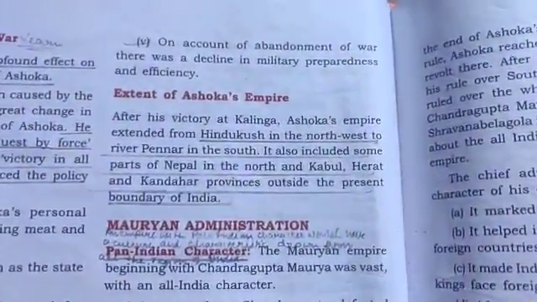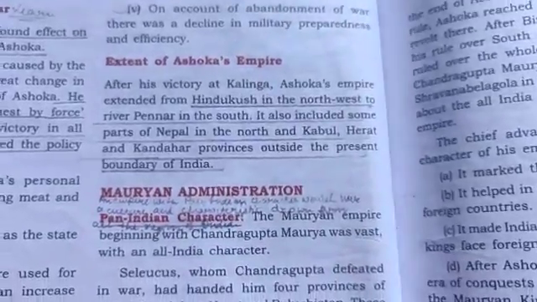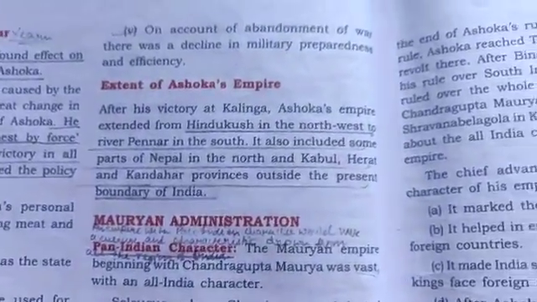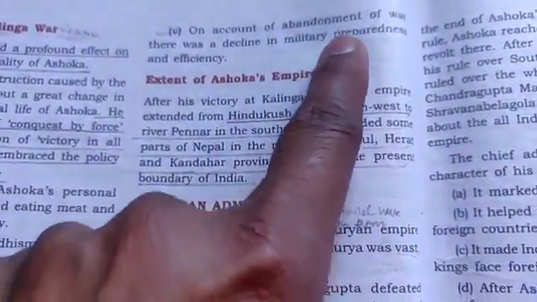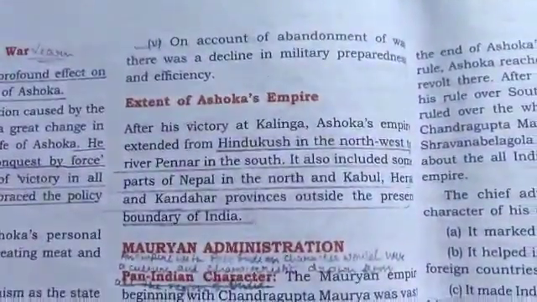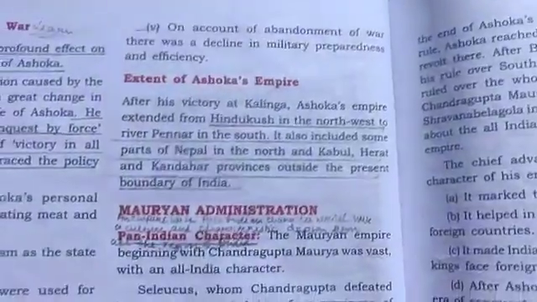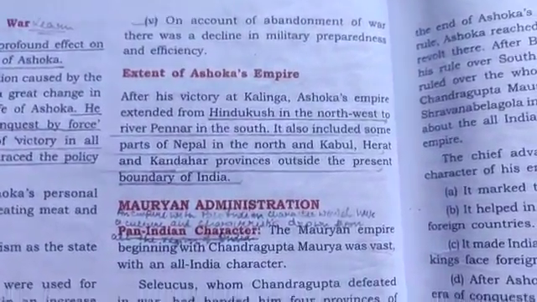Then, on account of the abandonment of war, there was a decline in military preparedness and efficiency. Now see children, this is another major factor which plays an important role in the decline of the Mauryan Empire. A kingdom where the army is not ready, how long will it last?